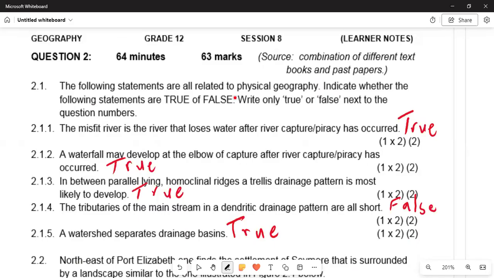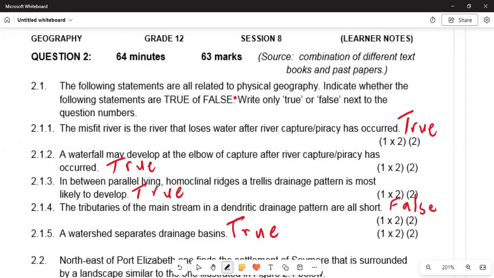In 2.1.1, the misfit river is the river that loses water after river capture or river piracy has occurred. The statement is true, because stream piracy is a process whereby the river undercuts underground. That is true. In 2.1.2, a waterfall may develop at an elbow of capture after a capture or piracy has occurred. The statement is true. We will see when we are doing the structure of stream piracy.